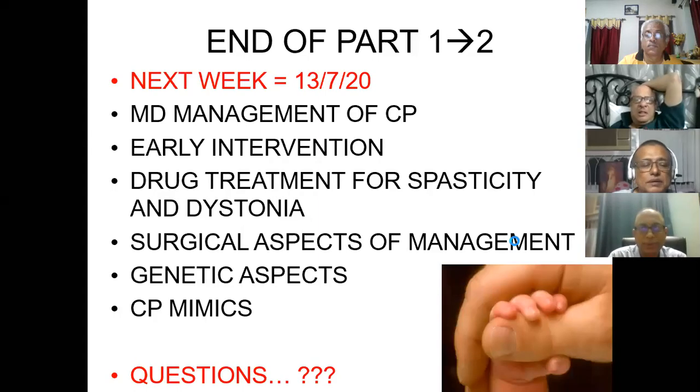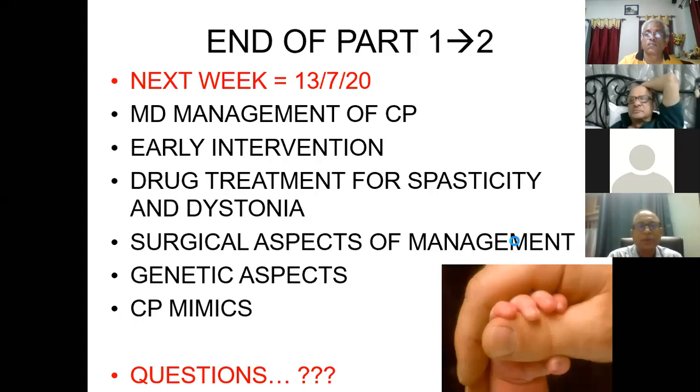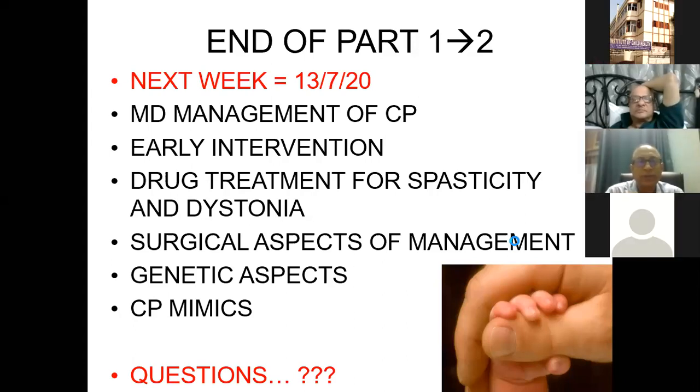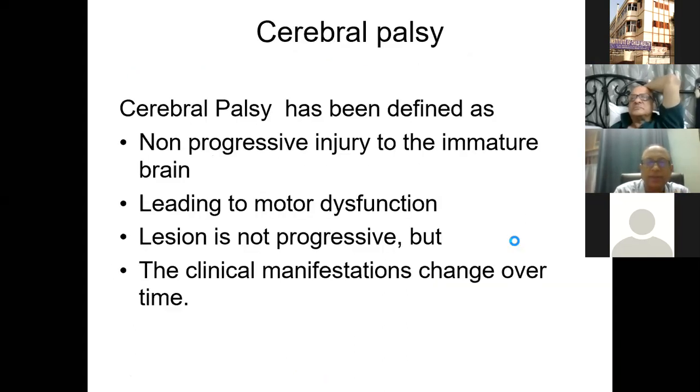I spoke about cerebral palsy 1 week ago, and this is part 2 of the same talk. What I did want to cover in this one, which I already had told you last week, is the multidisciplinary management of cerebral palsy, including early intervention, the drug treatment for spasticity and dystonia, certain basic surgical aspects of management, and then about genetic aspects and some cerebral palsy mimics. And we can entertain questions at the end.